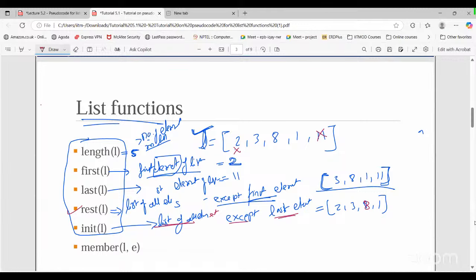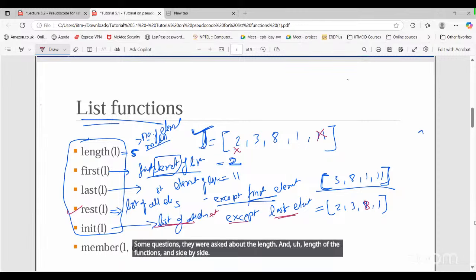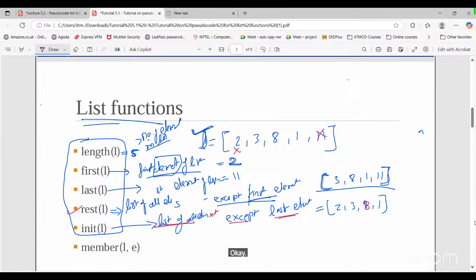Yes. Any question? Sir, in activity 5.3, I could see that some questions were asked about length and the functions, and side by side they asked about pairwise comparisons. What does it mean? Okay, we'll discuss that question after this one.